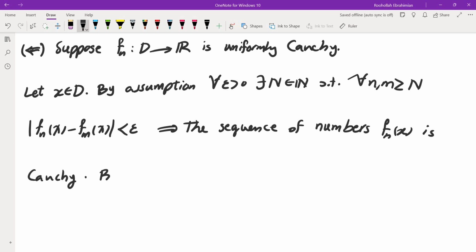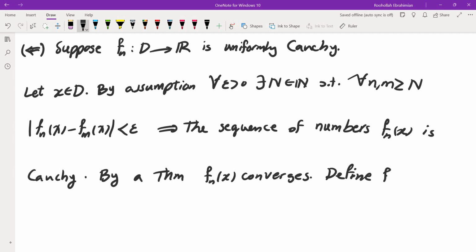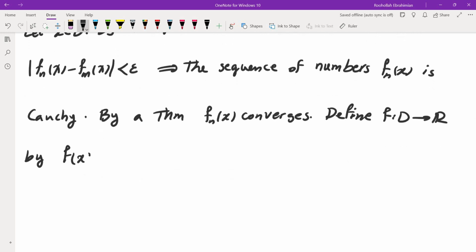So by a theorem, we know that all sequences that are Cauchy are also convergent. By a theorem, fn of x converges. So define f from D to R by f of x.